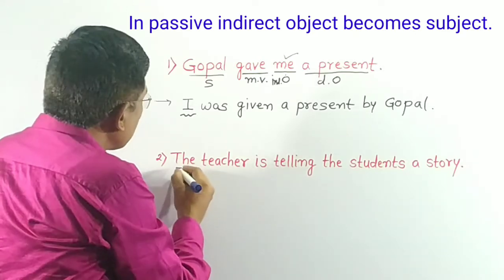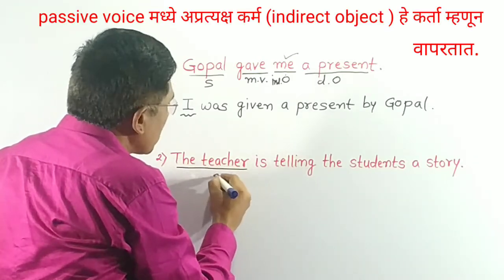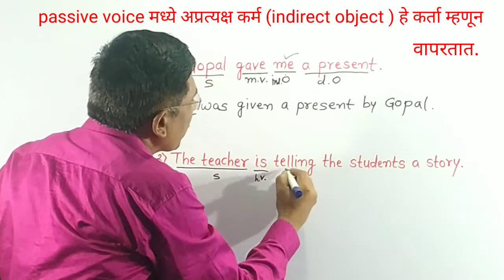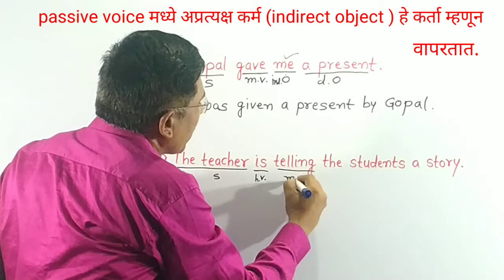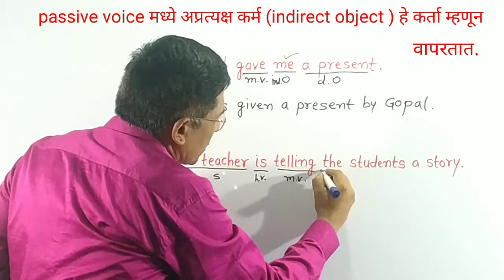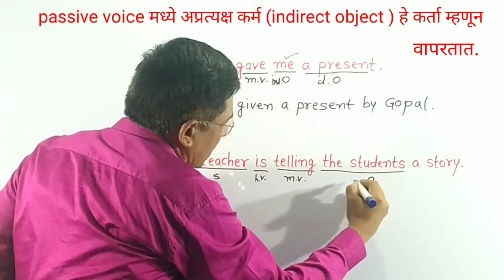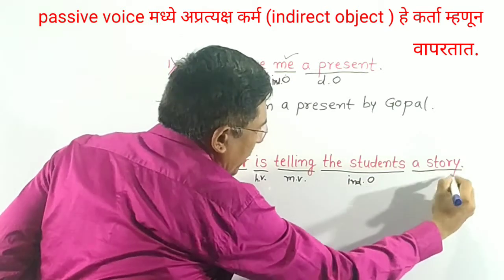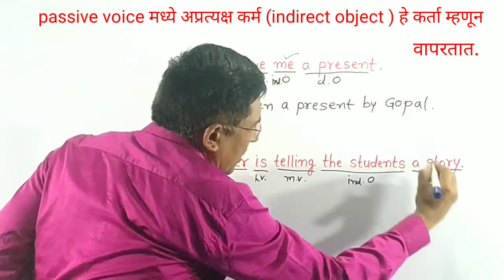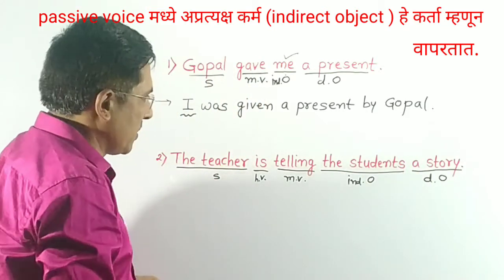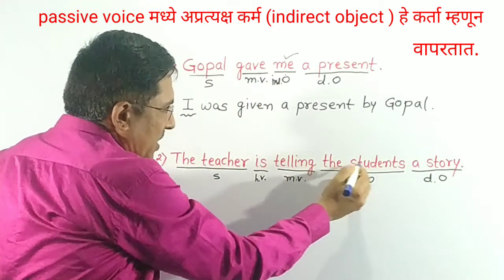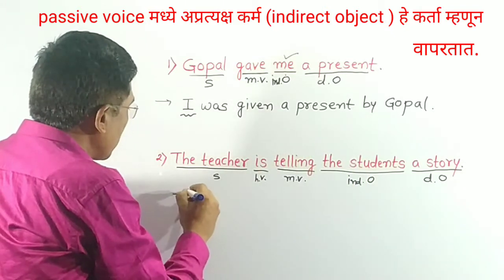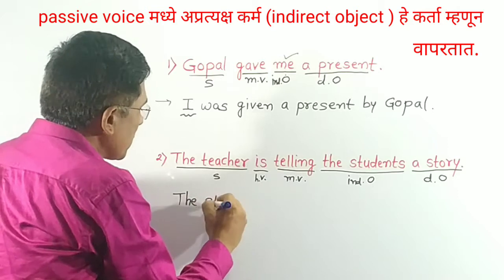Next sentence. The teacher is subject, is is helping verb, telling is main verb, the students is the indirect object, a story is also an object, the direct object. The personal object is this, so take the students in the beginning. The students.